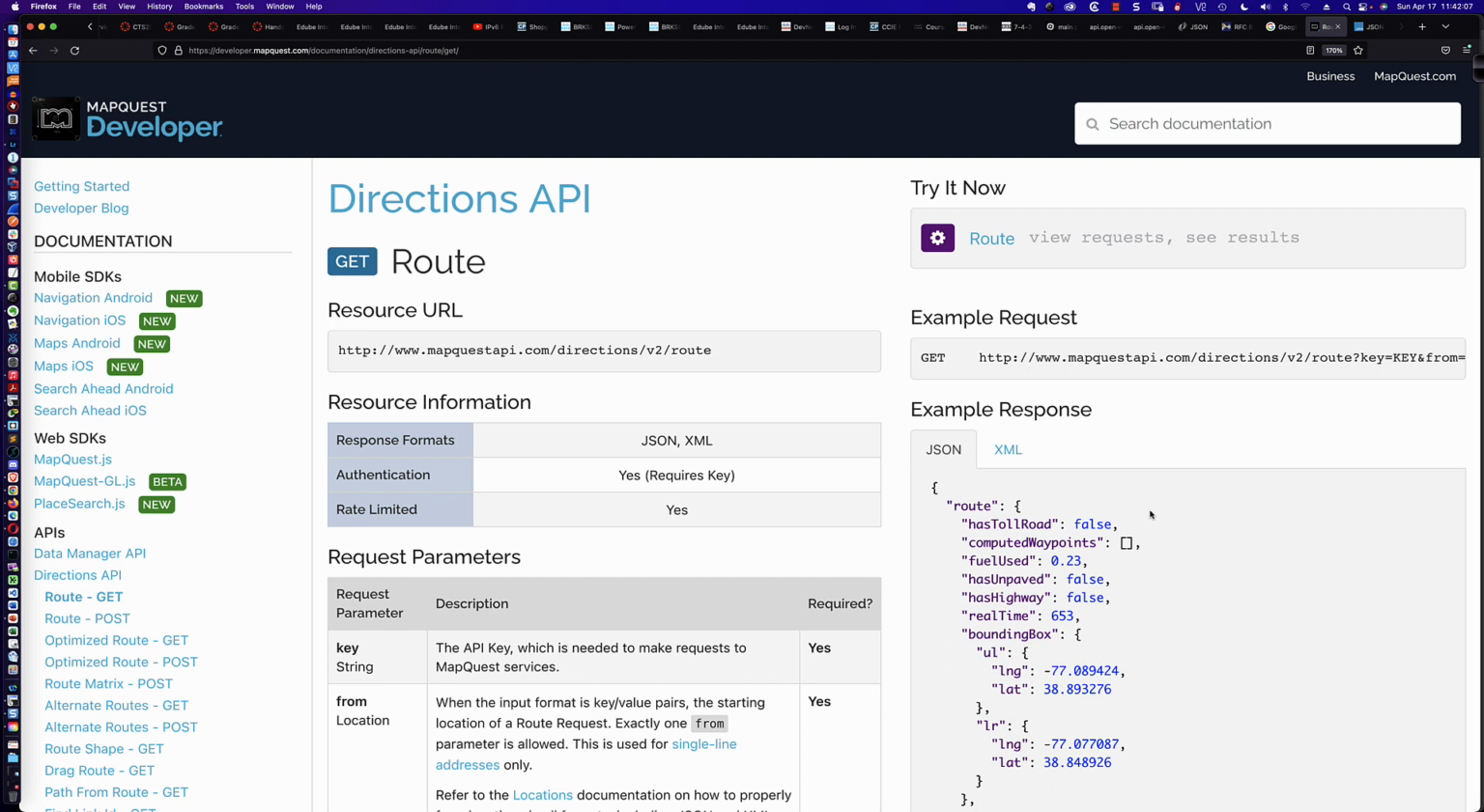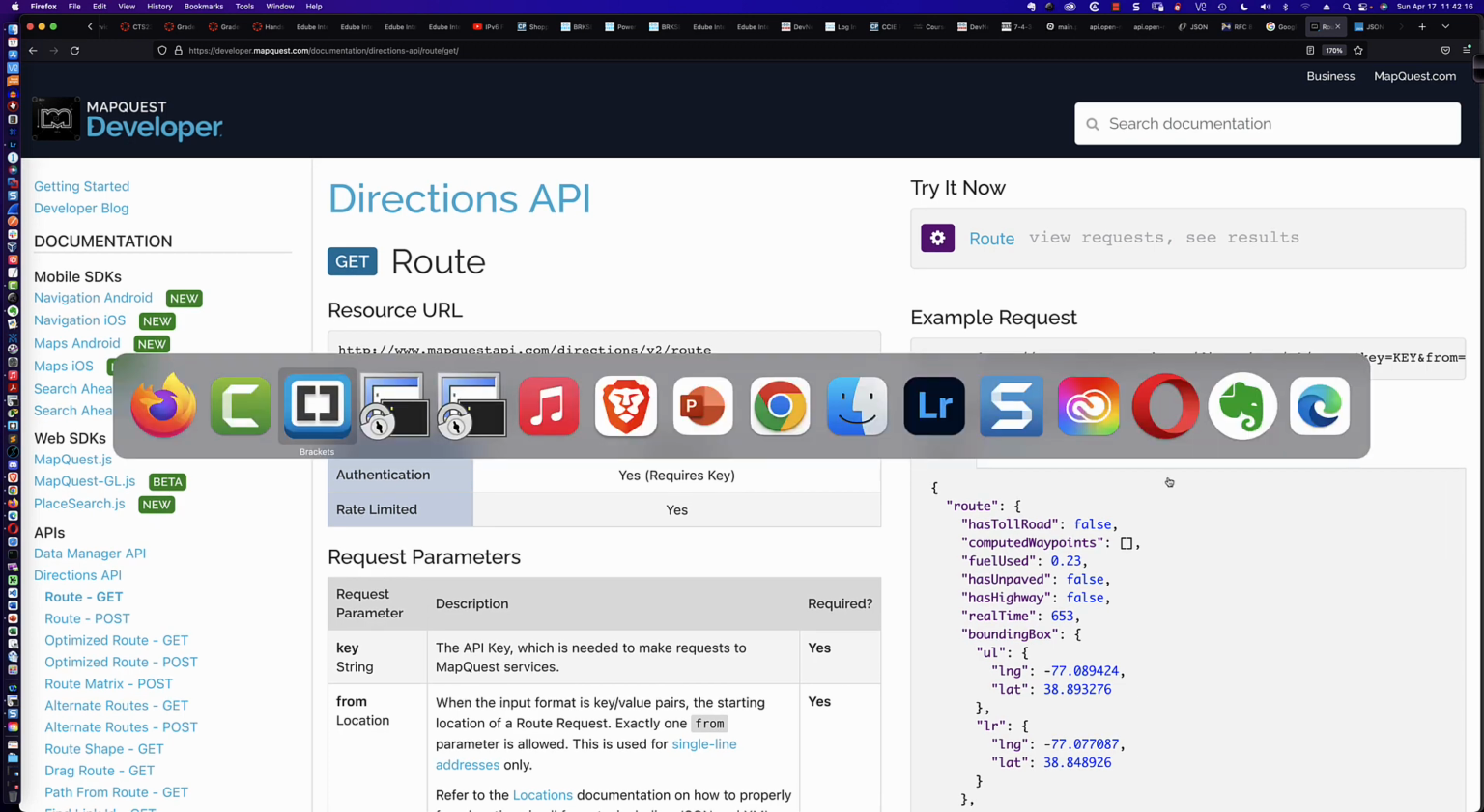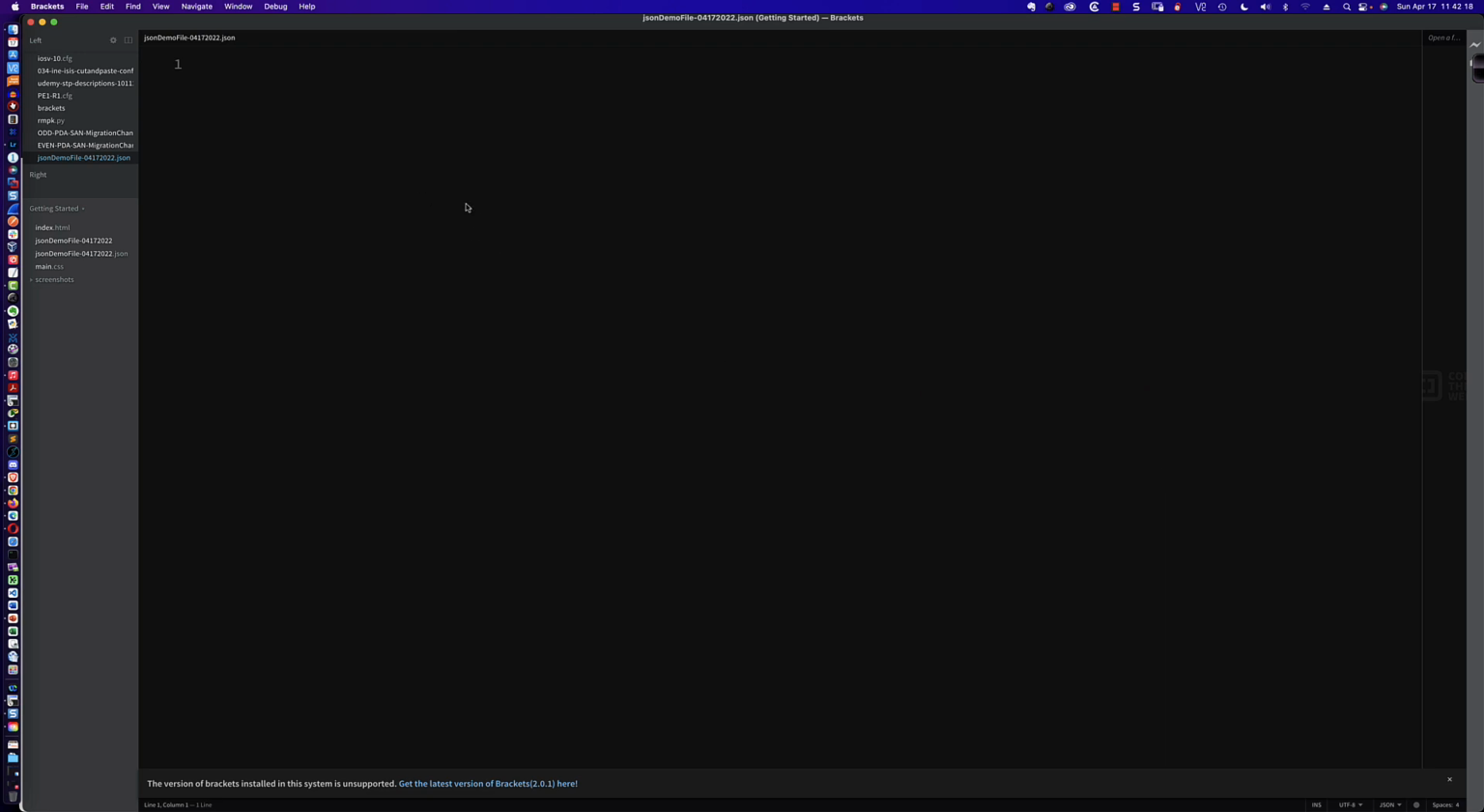So we've got a number of different primitives that are supported. And if I was to come over to Adobe Brackets, I'm simply using this as a text editor. I've saved this file off as just JSON demo file with today's date and a .json at the end of the name. And so let's go ahead and start with objects.